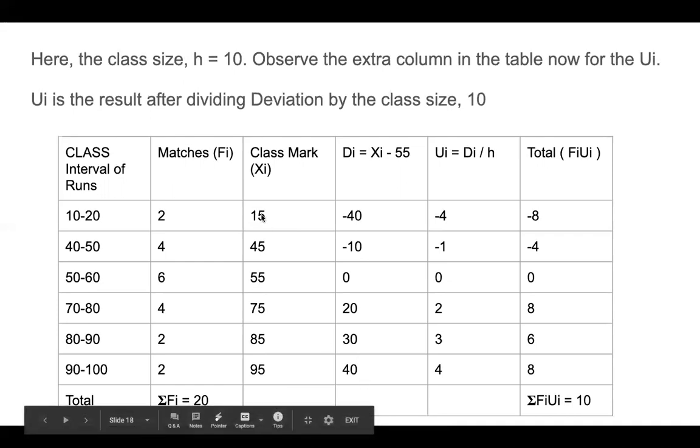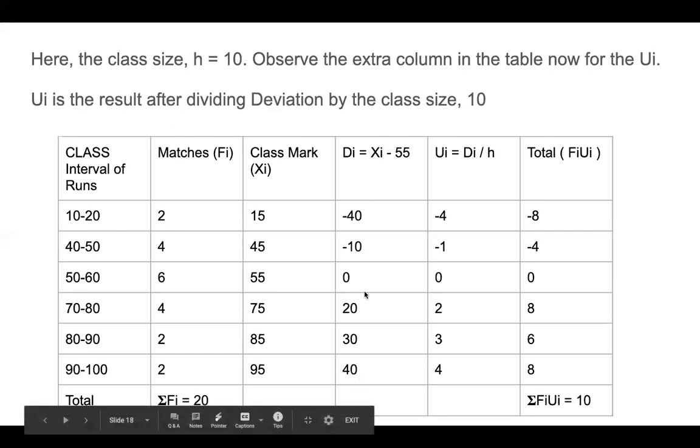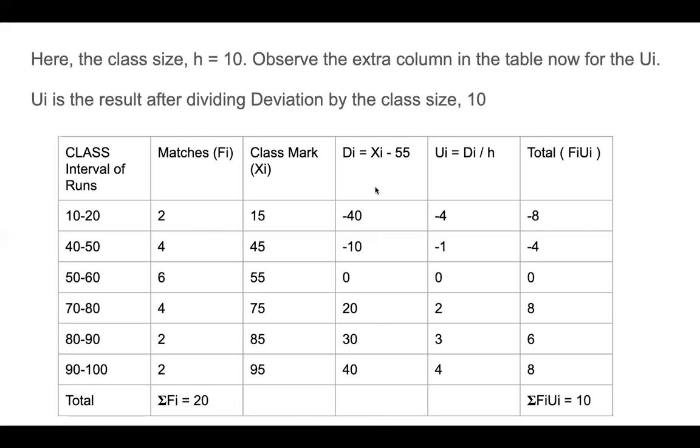So how far is 15 from 55? It is 40. How far is 45 from 55? It is 10. So if you add 10 to 45, it will become 55. How far is 75 from 55? 75 is 25 more than 55. 45 was 10 less than 55. So similarly, this is the same step that we did in the last method. So these are the deviations.